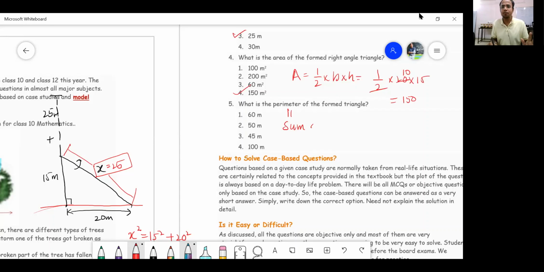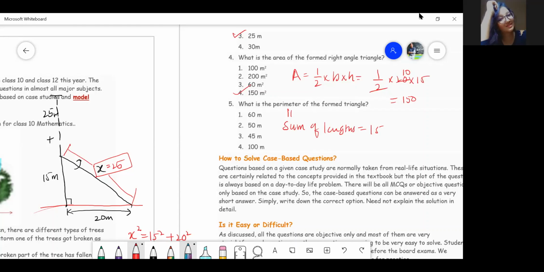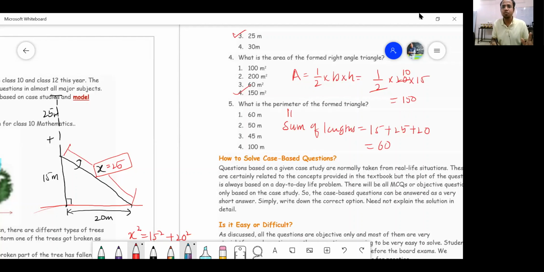What is the perimeter? Sum of all the lengths. What is the sum of 15 plus 25 plus 20? This is 40 plus 20. The answer has to be 60. So we have solved 5 questions. This is how a case study is solved. Are you getting it, my dear students?